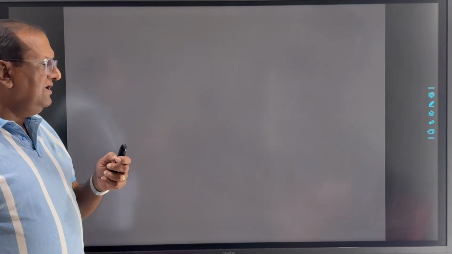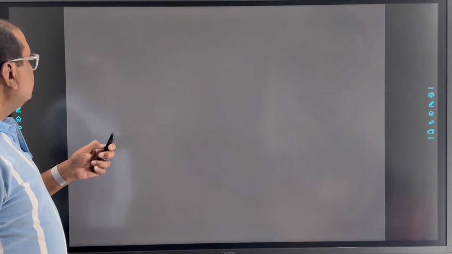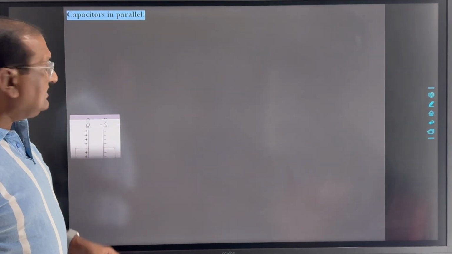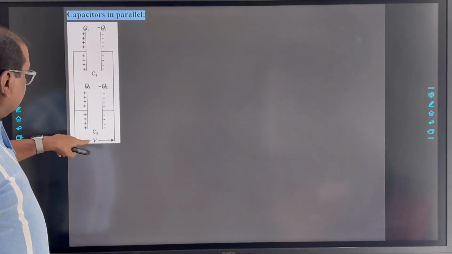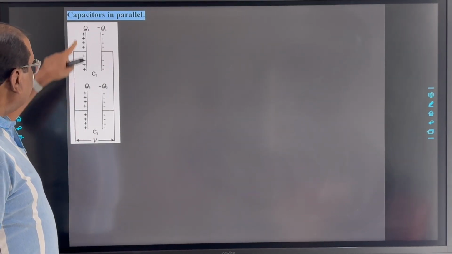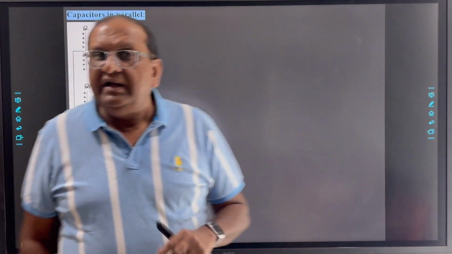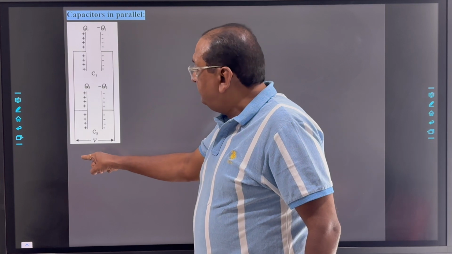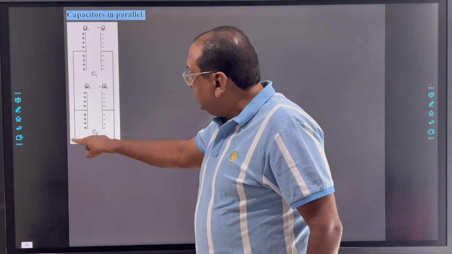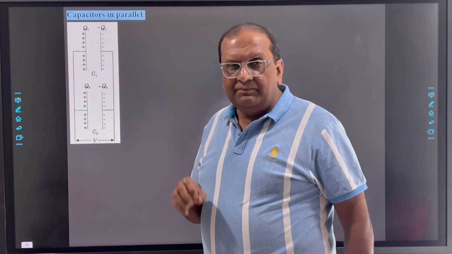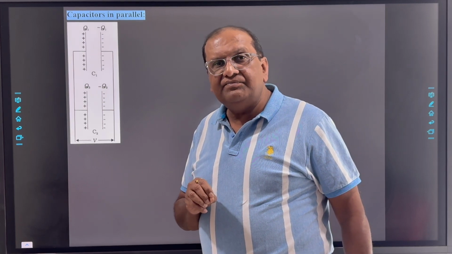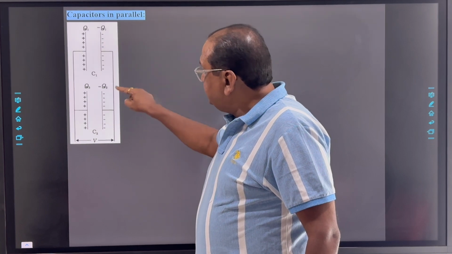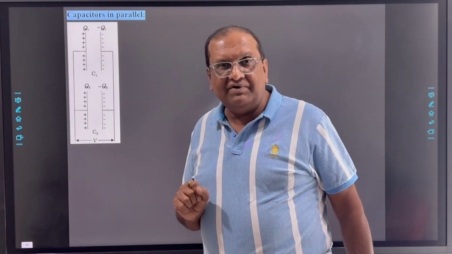Now, parallel combination of capacitors. So, capacitors in parallel. Suppose the capacitors are connected with the supply as shown in this figure in such a way that one plate of each capacitor is connected with the positive terminal of the battery and the other plate of each capacitor is connected with the negative terminal.